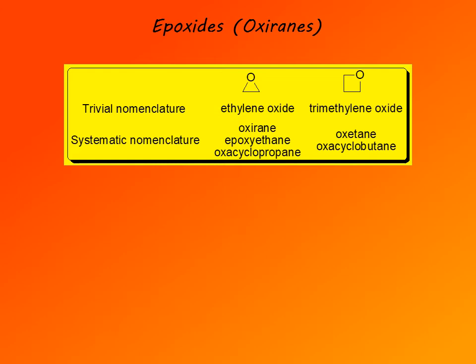So, after the simplest member of the homologous series, all of the epoxides are called oxiranes. So after oxirane, all of the compounds, ethers that contain a cyclic three-membered ring with one oxygen as a ring atom, are called oxiranes as systematic name, or epoxides as trivial name.